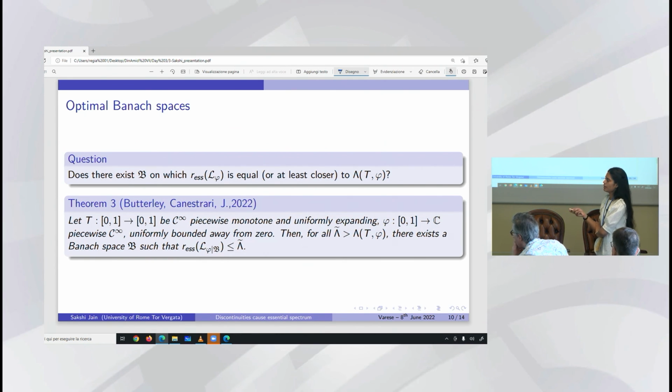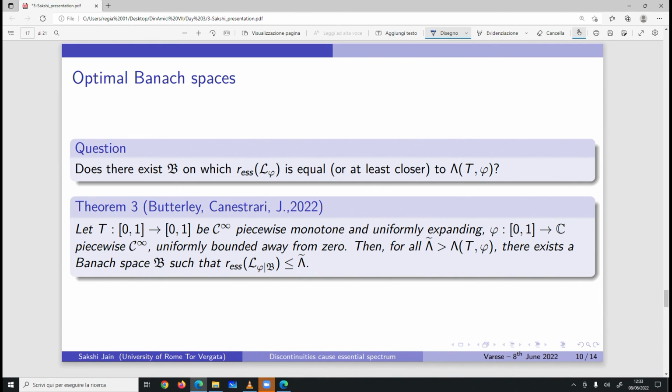Remember, let's observe that this particular theorem considers the hypothesis of an expanding map, but the first general result was true for any piecewise monotone C infinity map. And phi is a complex function, piecewise C infinity and uniformly bounded away from 0. Then for every lambda tilde greater than lambda, this essential spectral radius can be realized.